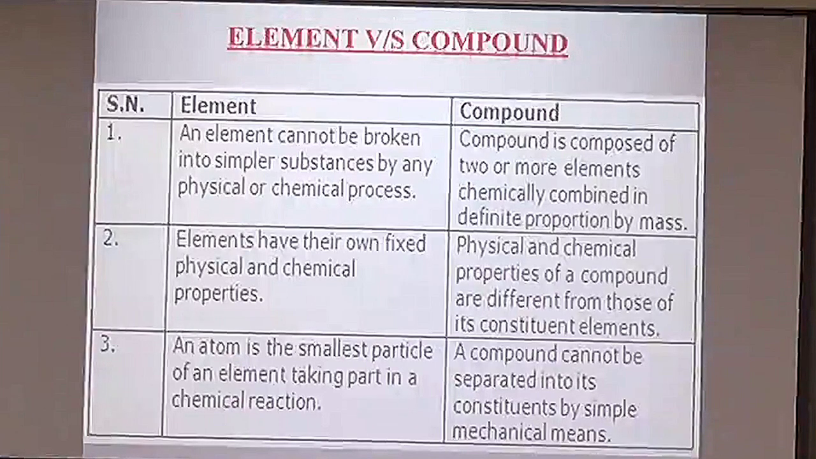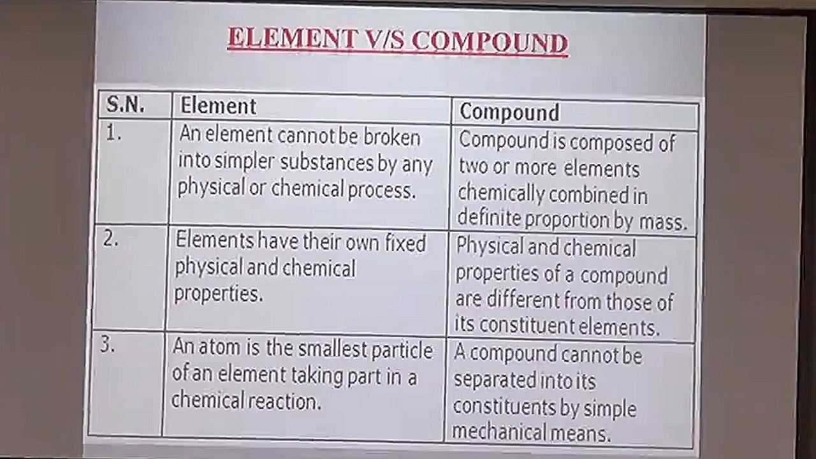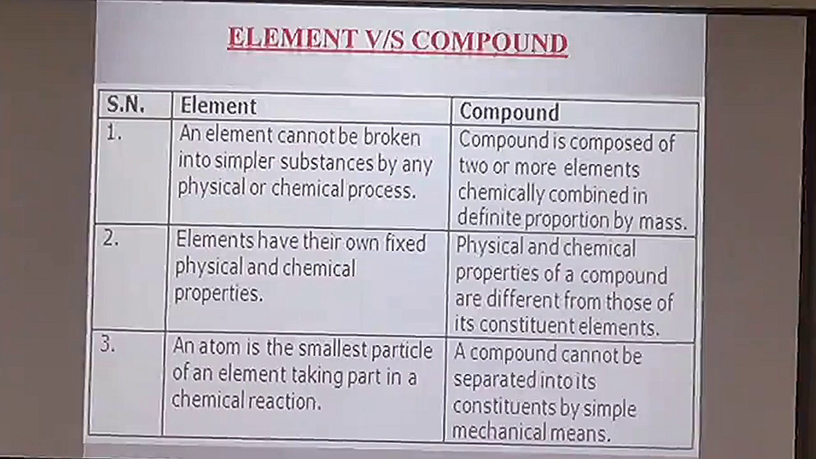Then this is the differentiating table between element and compound, showing how we can differentiate pure substances in terms of elements and compounds. We talked of an element having similar particles, similar atoms. Compounds have atoms of more than one type, hence they can have two or more elements mixed together in definite proportion by mass.